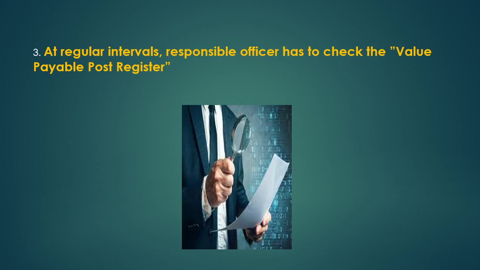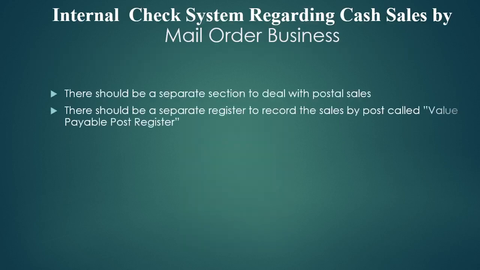Hope you are able to record all the points with respect to internal check system regarding mail order business. And here's a summary of all the steps that we have learned.